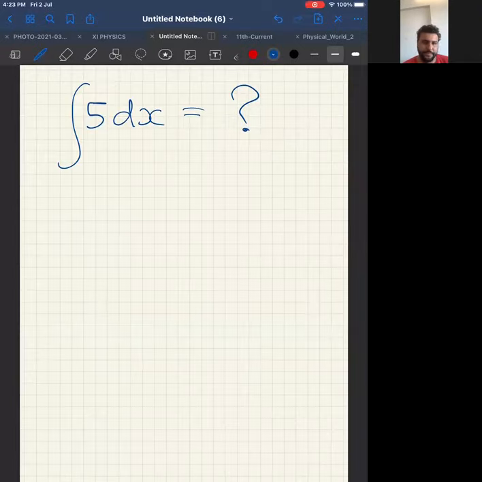See this. Integration of phi dx will be phi x plus c. Tell me if you're getting this answer. Then the answer is correct. Integration of phi dx is phi x plus c. Getting this answer? Everyone?